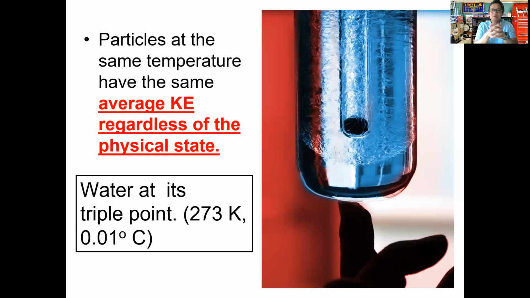So when we refer to kinetic energy, we're referring to how fast the gas particle is moving as well. The speed is dependent on the temperature, the heat energy.